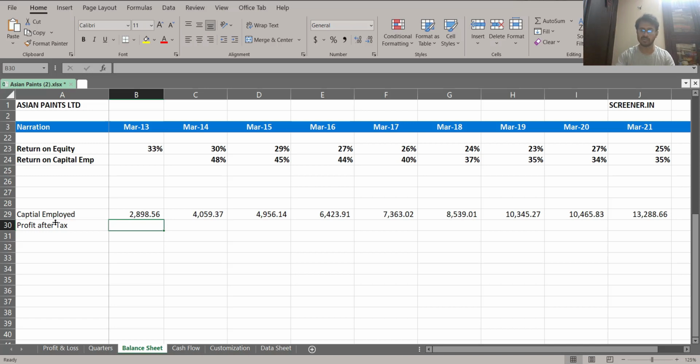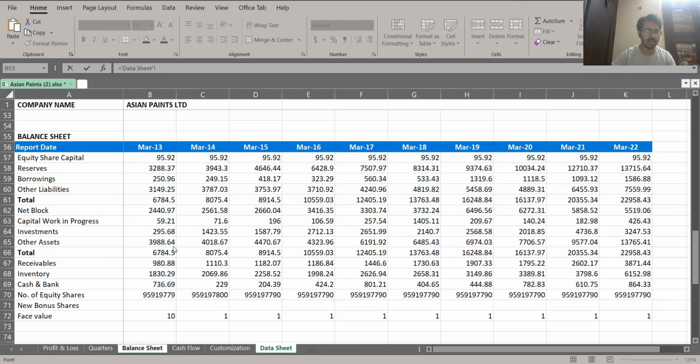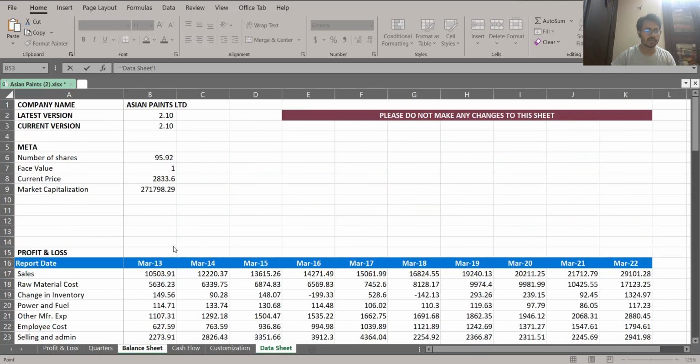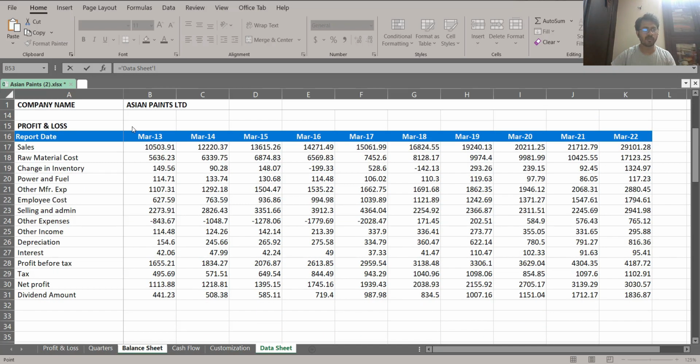It will be very, very clear to you. So now let us try to find out what is your profit after tax. To find out the profit after tax, we will go to the data sheet and we will come here. So in the profit and loss statement, we will come to the net profit here. That is for 2013. So this is the profit.